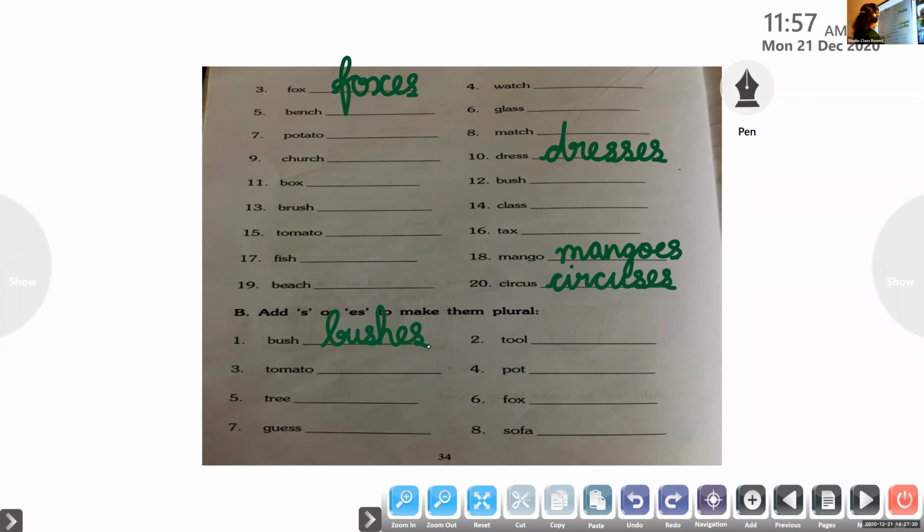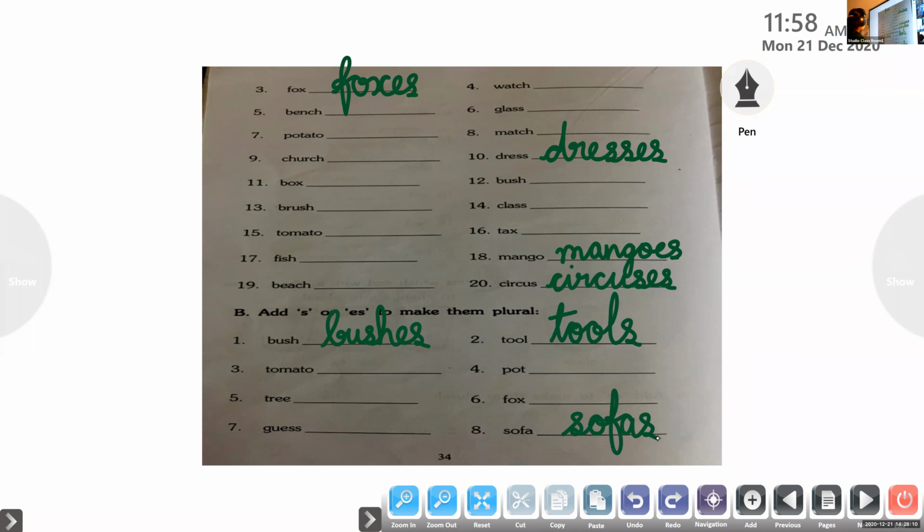Abhinav, unmute. Try. TOOL. L is the last letter. So what should I add? S or ES to make plural? S. Very good. So what will be the spelling? TOOLS. Okay, thank you. Ritvik, unmute. Try number 8. SOFA. A is the last letter. S, yes. S-O-F-A-S. So fast. Okay.